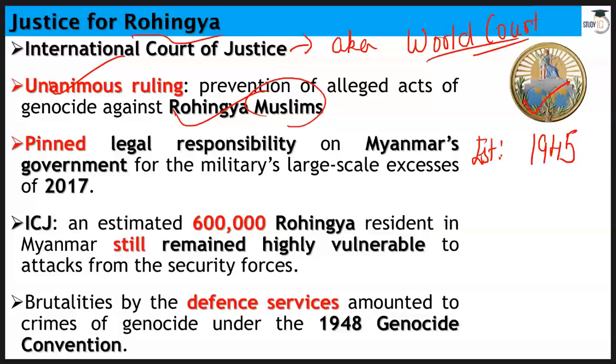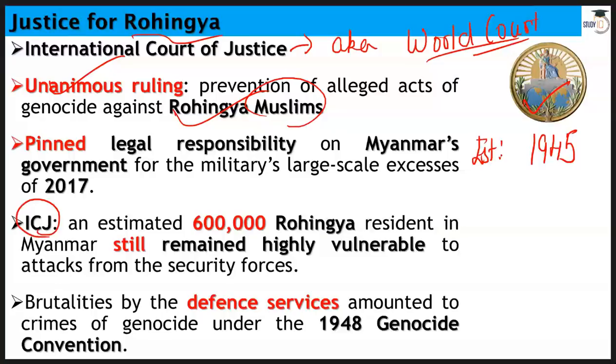So this unanimous ruling has pinned legal responsibility on Myanmar's government as well, and Myanmar's government has to provide periodic reports. It has to provide evidence that it has created a proper environment or taken some action in Myanmar to relocate and to rehabilitate these Rohingya Muslims.